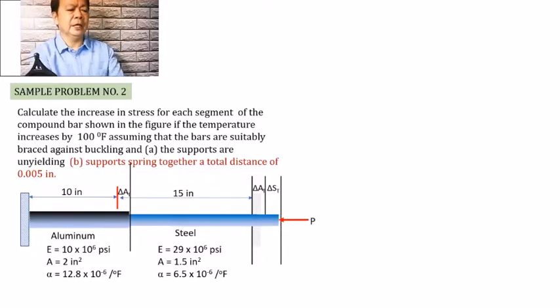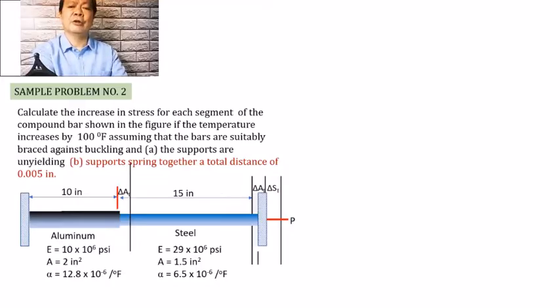Pag ibinalik yan, dito na lamang siya ibabalik. Okay? Hanggang dyan na lamang siya ibabalik, because at that point, nandiyan na ngayon yung tinatawag nating wall. Nagkaroon na siya ng springing of the wall. So, this amount is 0.005 while this amount will be equal to the sum of delta A, or deformation of the aluminum, and the deformation of the steel.